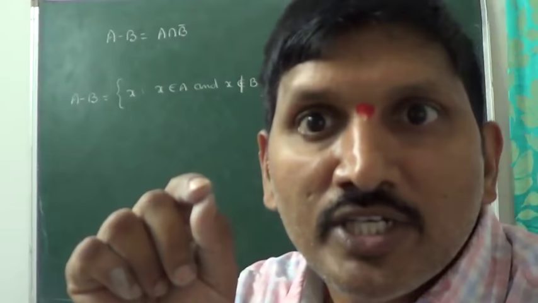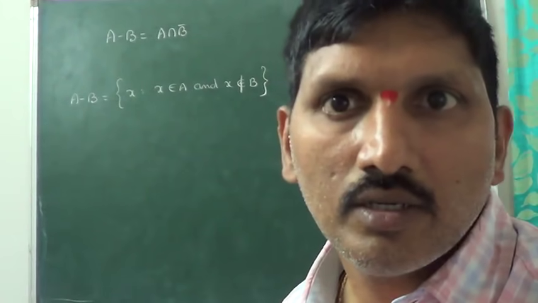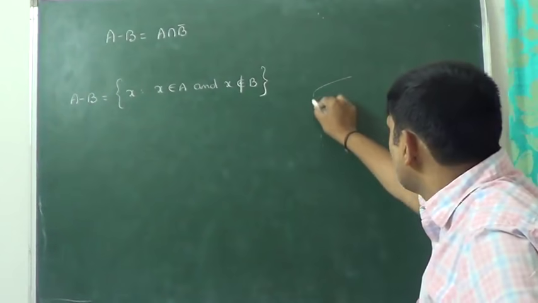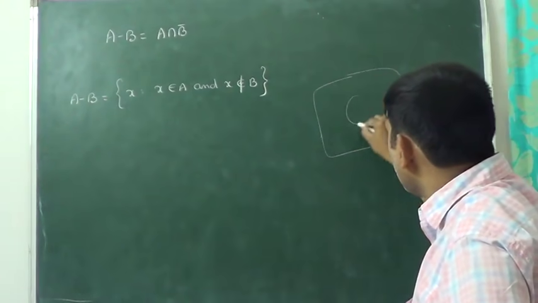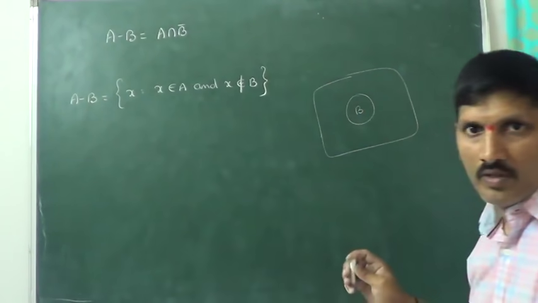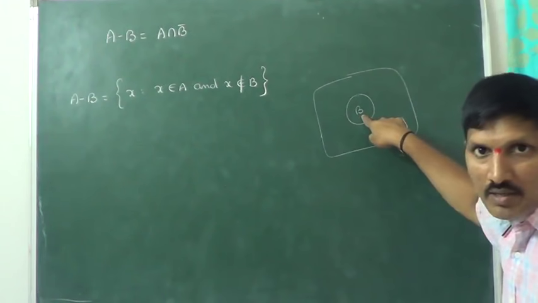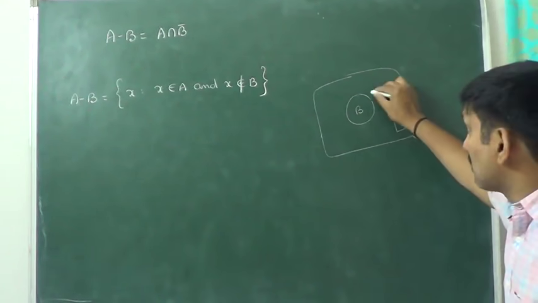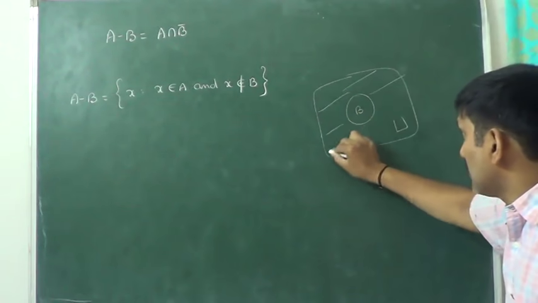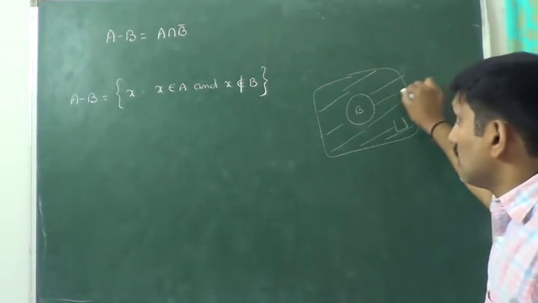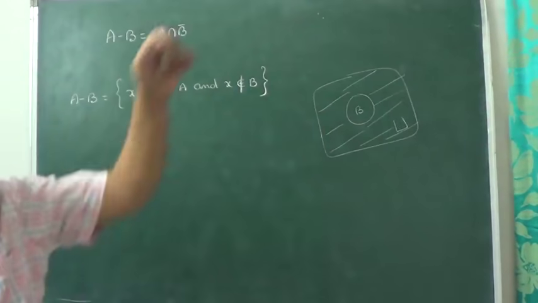But X is not present in B means where is X present? Here this is B, and this is the universal set. X is not there here, which means X must be outside the set. That means X belongs to B dash.